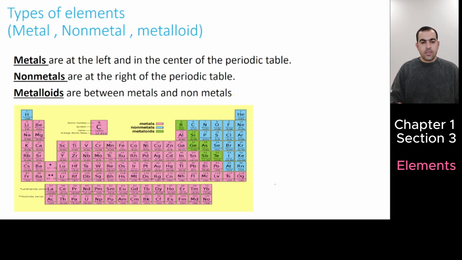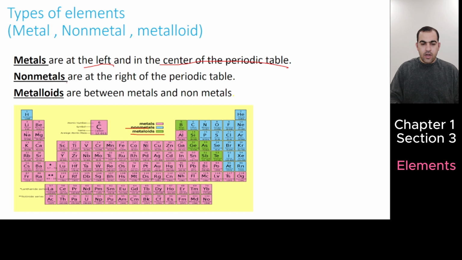Okay, let's continue. Types of elements. Generally there are 3 types of elements: metals, nonmetals, and metalloids. It's very important to know where metals are in the periodic table. Metals are on the left and in the center of the periodic table. These pink squares are metals, the blue ones are nonmetals, and the green squares are metalloids.